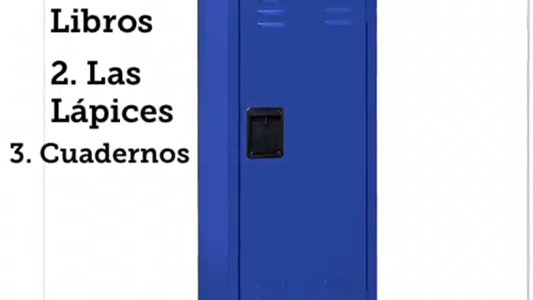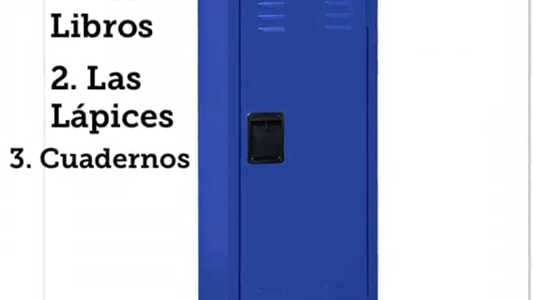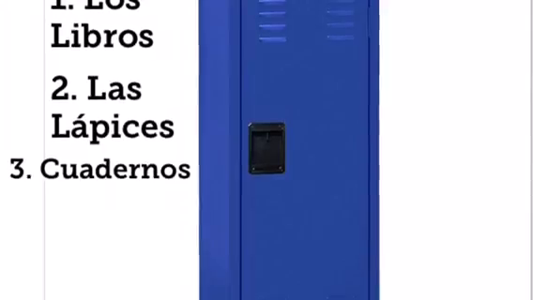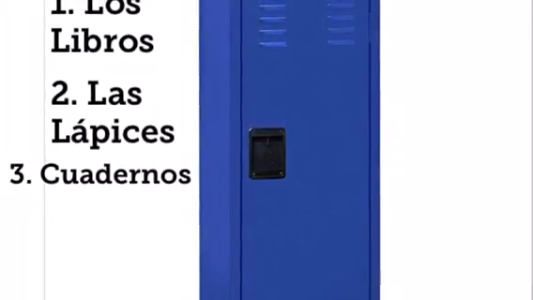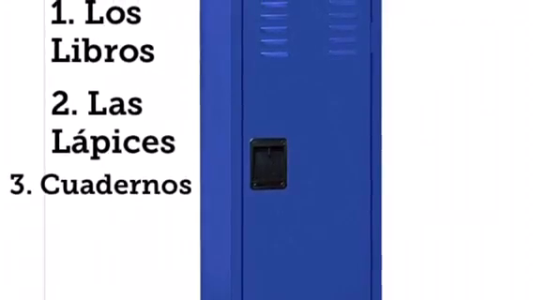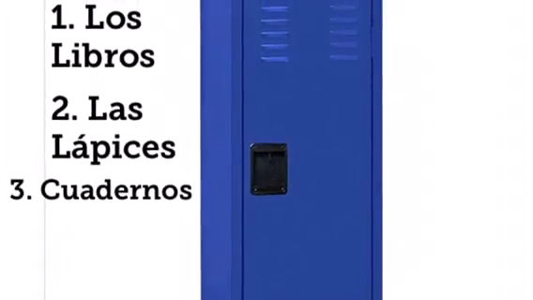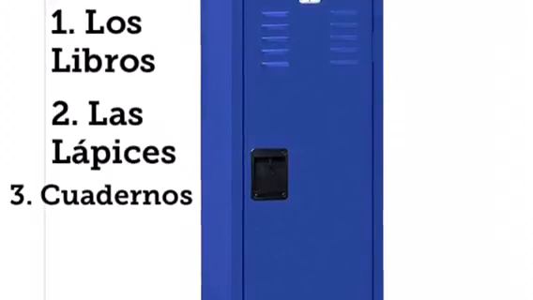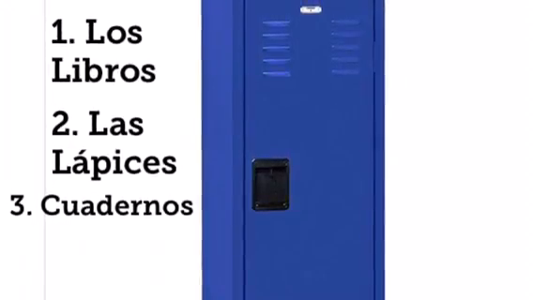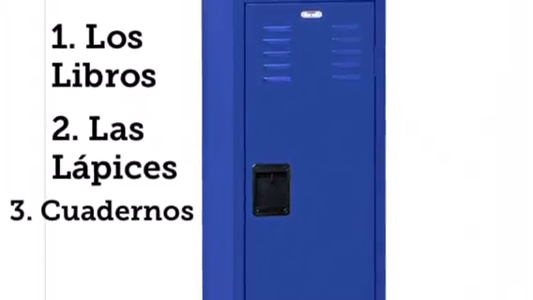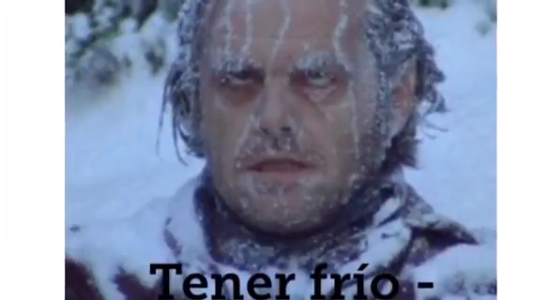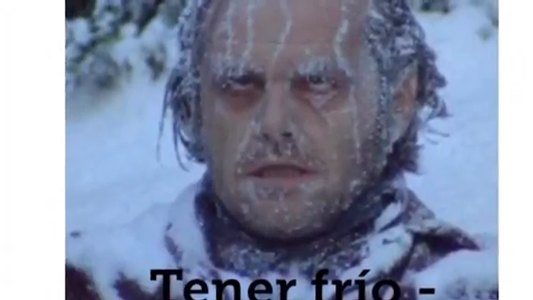For an example, we can describe at least 3 things in my locker using the word tener. As you describe what is in your locker, you have to use the conjugation of the word tener, tengo, as your answer. The 3 things I have in my locker are books, pencils, and notebooks. So as you find the definitions of what these are, you should come up with tengo libros, lápices, y cuadernos en mi casillero. To express an idiom or an expression, you have to describe what you are feeling.